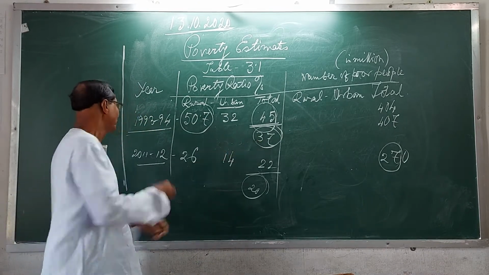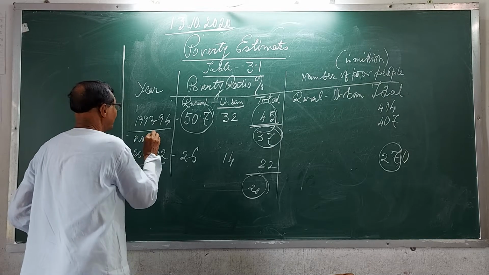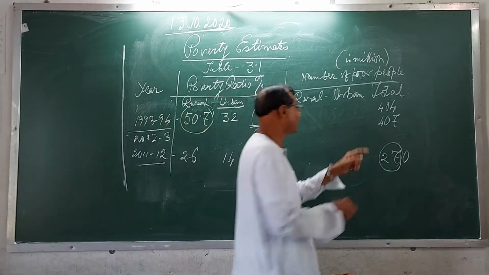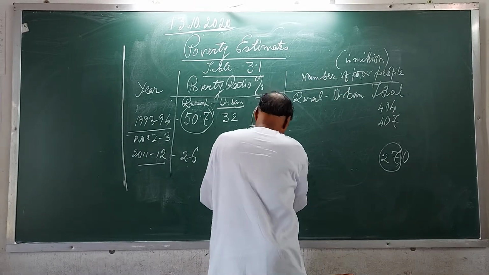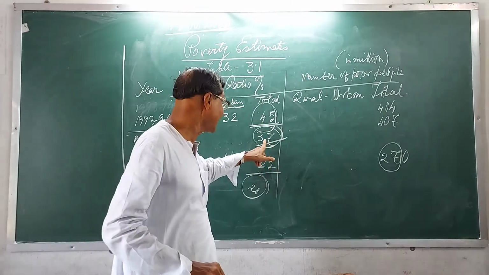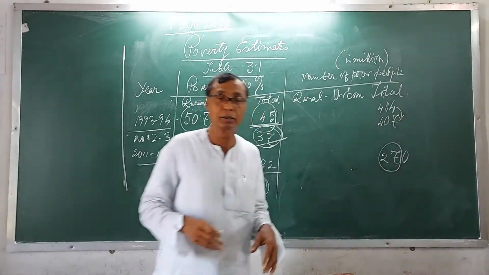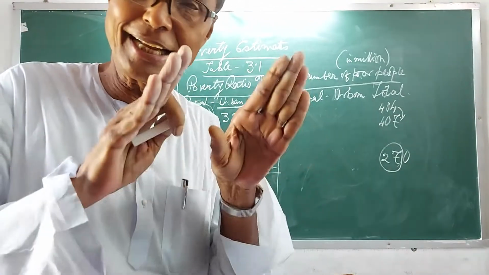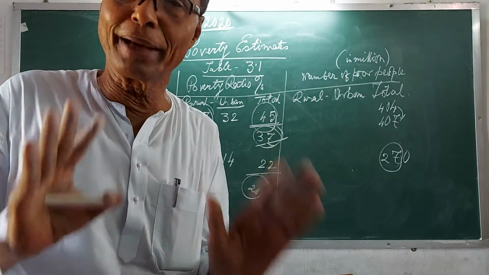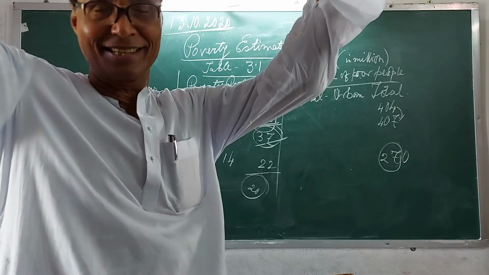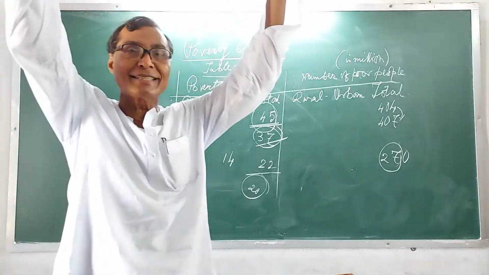Here you will see 2002-3 or something like that. It has decreased from 45 to 37. But percentage has decreased and number of poor people has increased. How? Because population has increased.